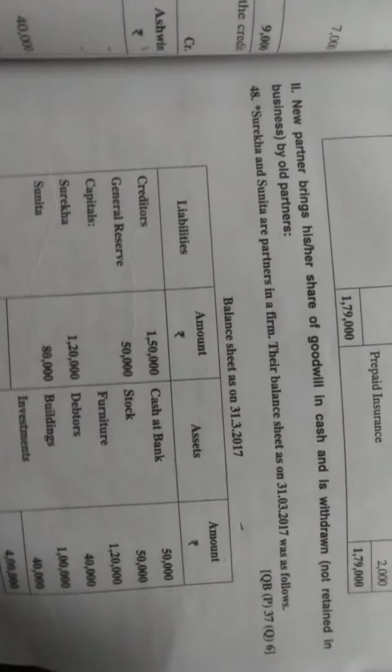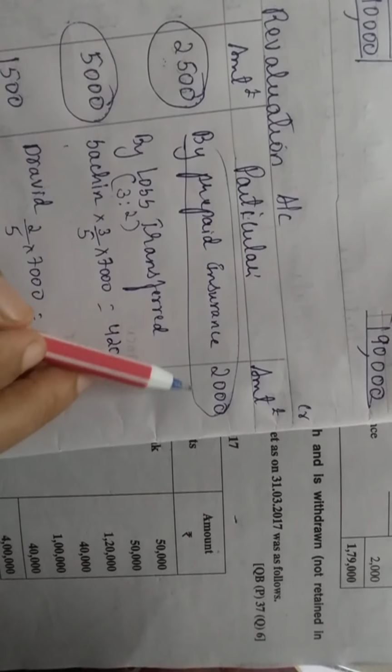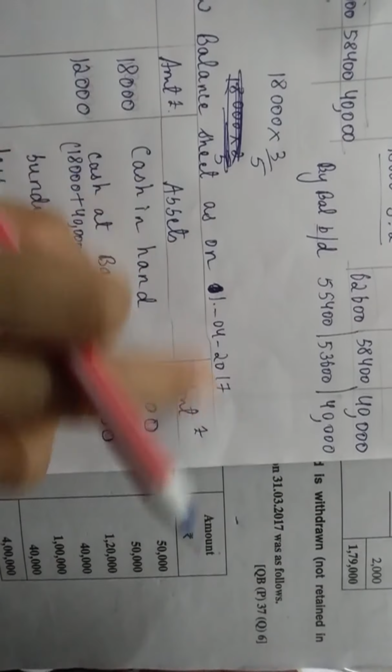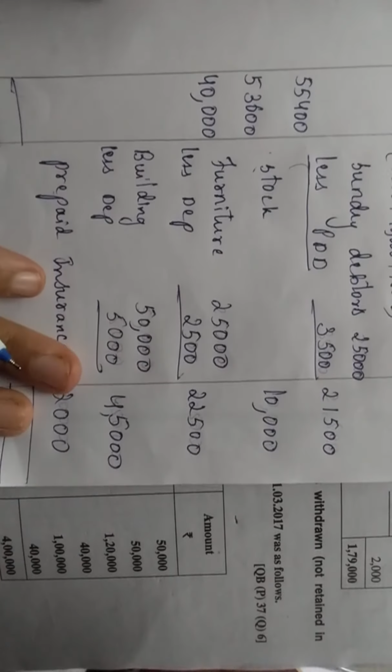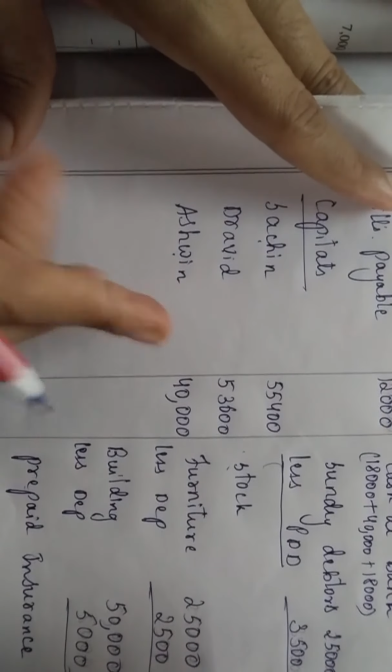In the adjustment at the last it was given, if you remember, dear students, that is prepaid insurance. Here prepaid insurance 2,000. Prepaid insurance, I have told you, is insurance for next year that you are paying now. 2018 insurance you are paying now in 2017. Isn't it a gain for you? It is a current asset, so it comes in the asset column. Remember in the previous problem I had written salary on the debit side, in the liabilities, because it was an expense. Here, a current income will be on the asset side.